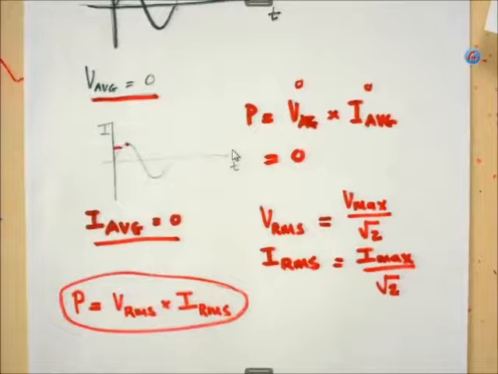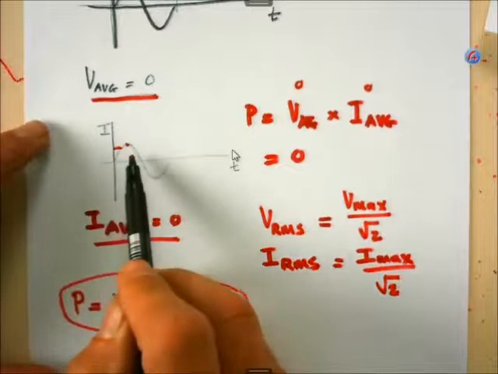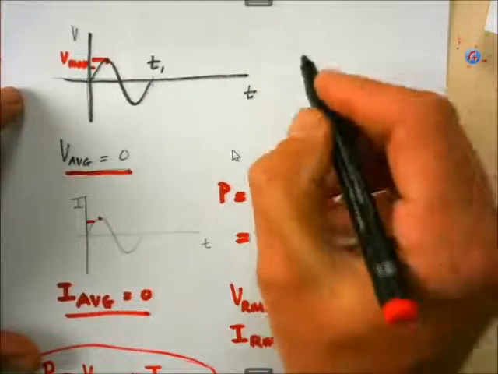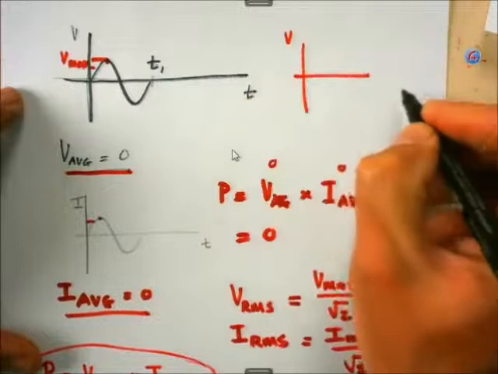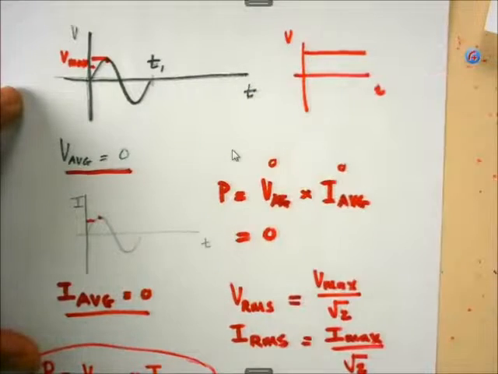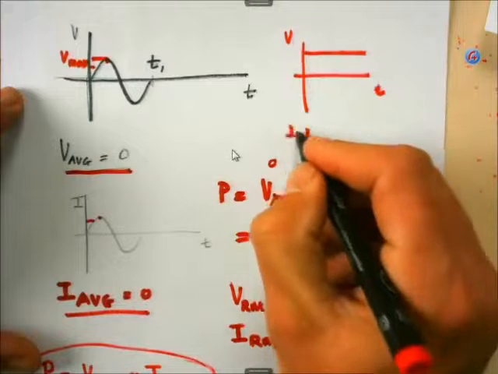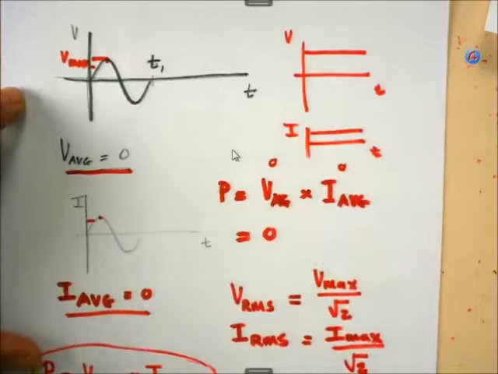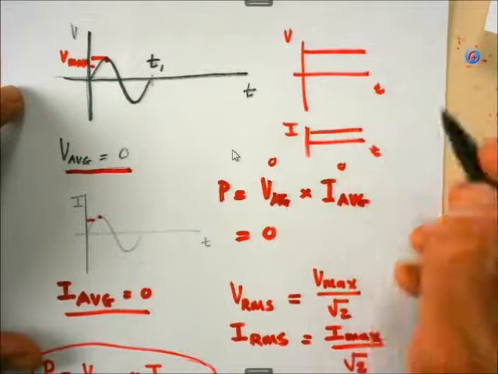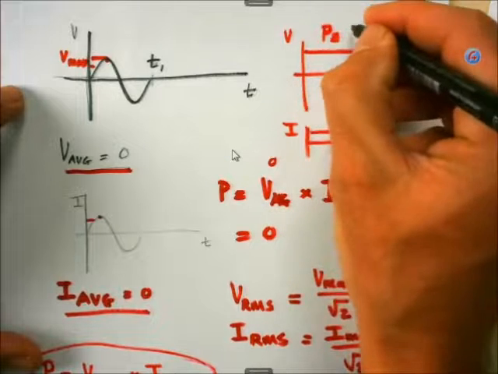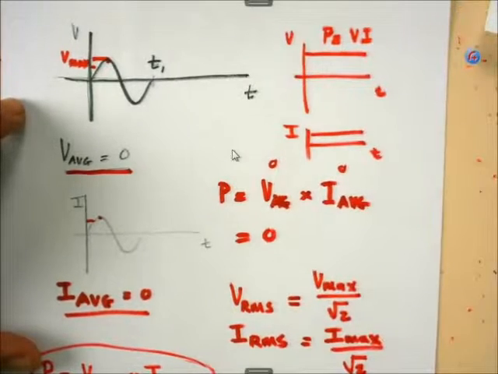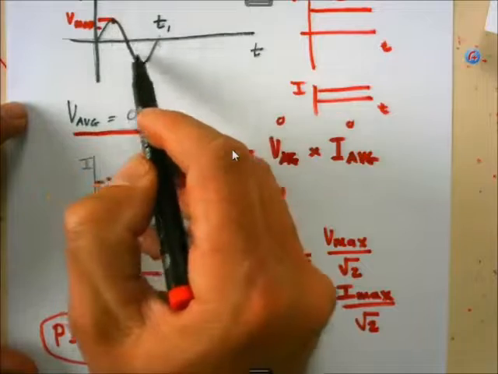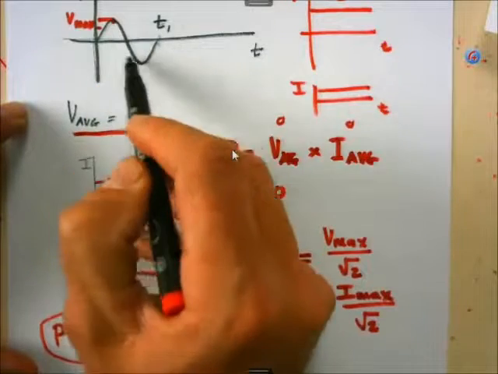All right, so we have to do this because of the alternating current, where the value is not constant, like in a direct current circuit. In a direct current circuit, this graph will look like this. The potential difference will remain the same, and the corresponding current against time graph, the current will remain constant. You see? So when I multiply those two with one another, it will give me the brightness of that bulb. All right? So I can't use the maximum, because the value is not always the maximum, or the average is 0.